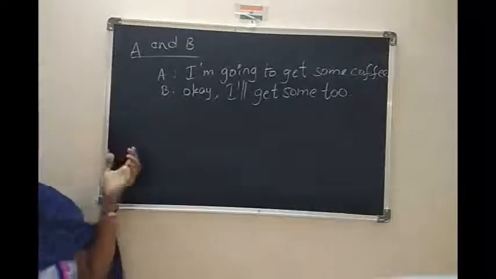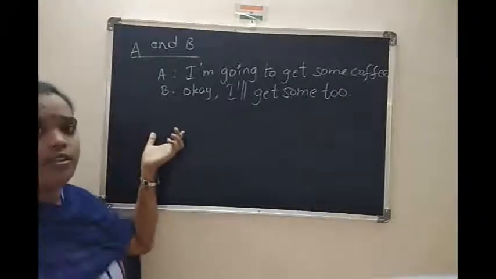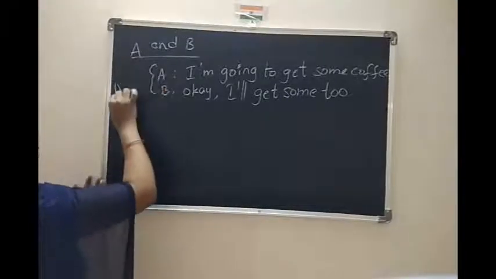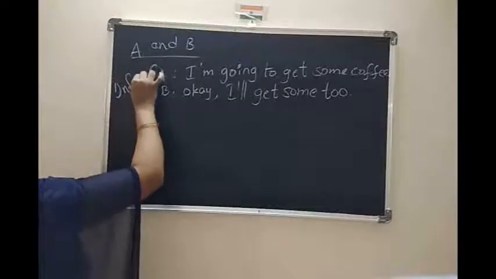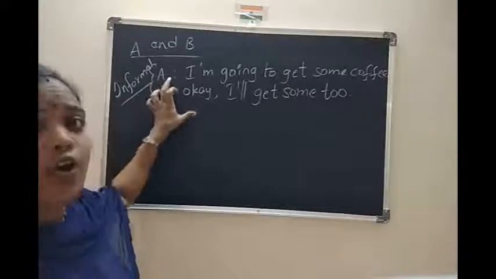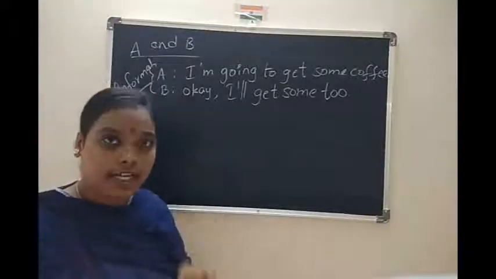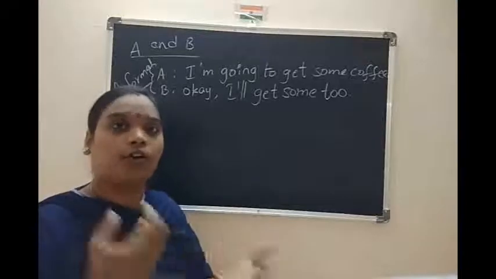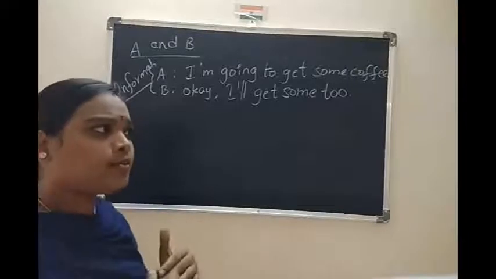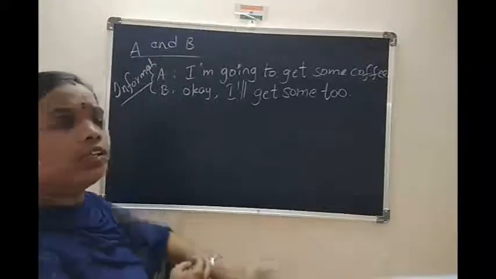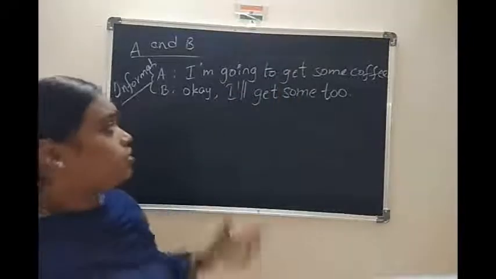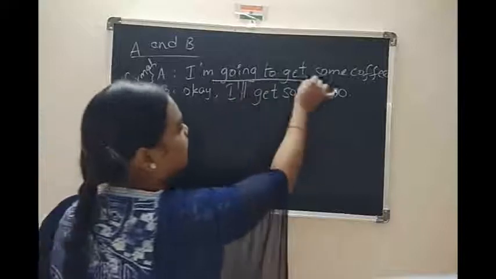Look at these examples, children, then only you can understand clearly. We are talking about the informal way. Here, A had already decided. That is the time he is habituated to drink coffee or tea, so he already planned for that. Whenever that time came, he went to the kitchen to get some coffee, so he used "I am going to".